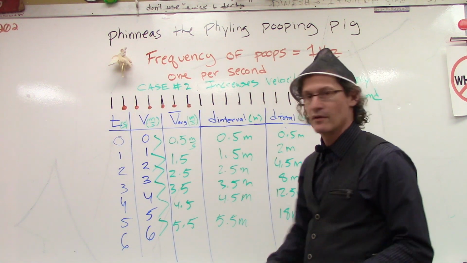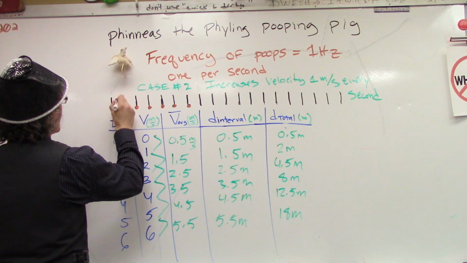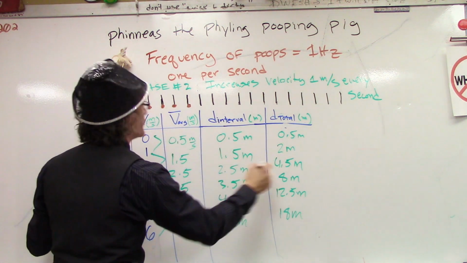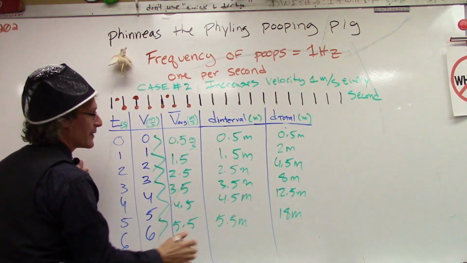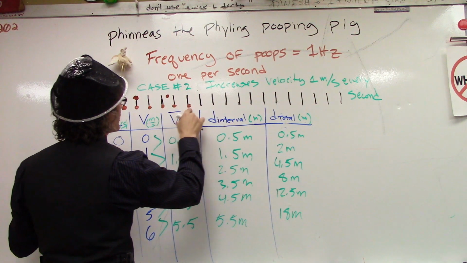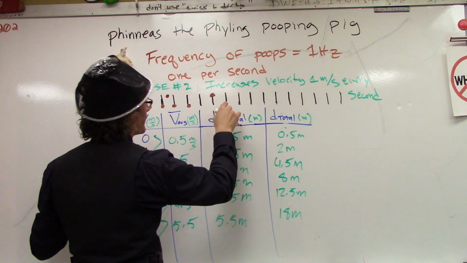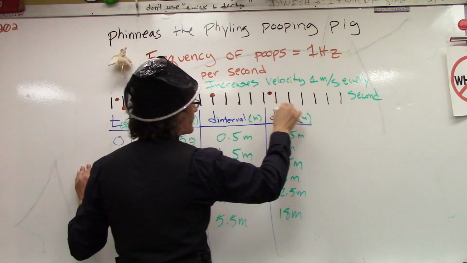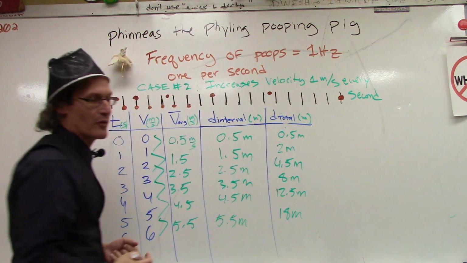Well, I'm going to do it with the brown marker, of course. All right, we're going to start here at 0.5. Then we go to 2, like this. From 2, it's 4.5, so it's 3, 4.5, like that. 8 meters, so it's 5, 6, 7, 8. All right, 12.5, so we got 9, 10, 11, 12 and a half, and then 18, so we got 13, 14, 15, 16, 17, 18. I was pretty cool about that track.